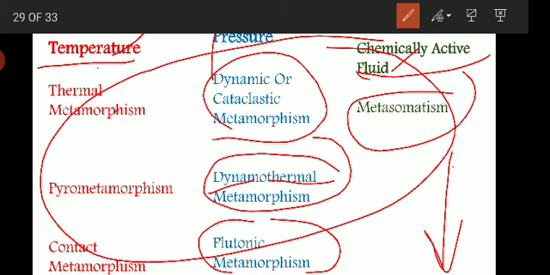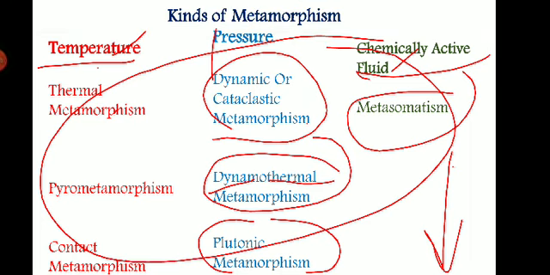And when chemically active gases or vapors are active, that is called pneumatolytic metamorphism. These are the different types of metamorphism which play a very important role in bringing out changes in the rocks, so different structures are formed in the rocks which are already existing.